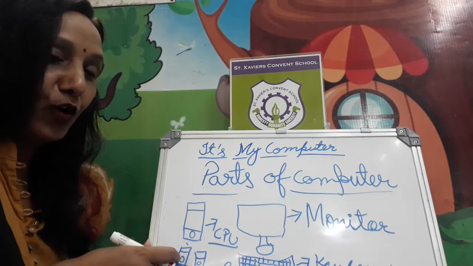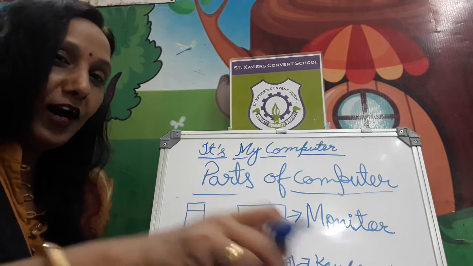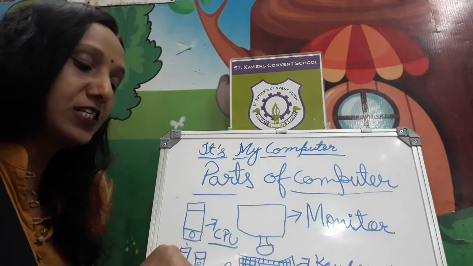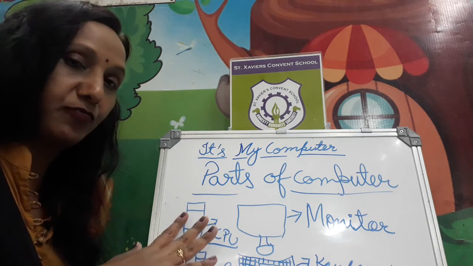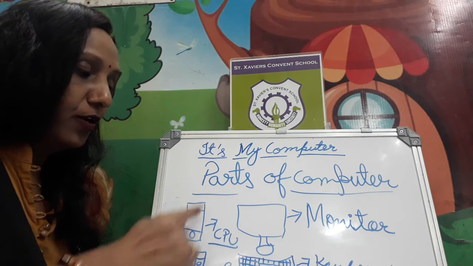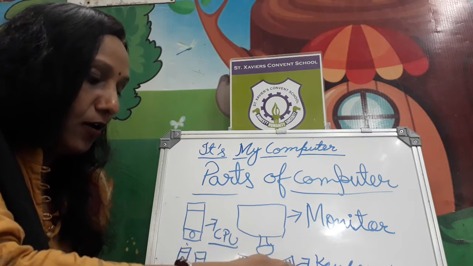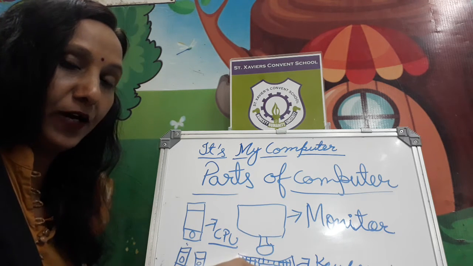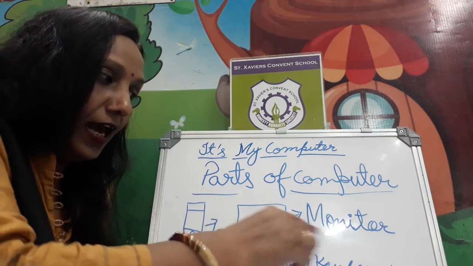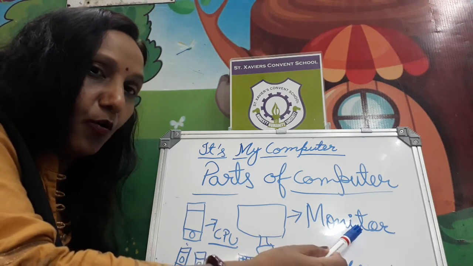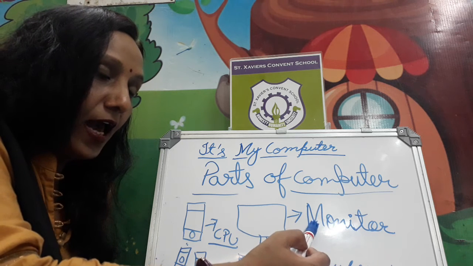Alright. So what you have to do is keep in your memory the parts of the computer system. These are the main parts of the computer system: monitor, CPU, keyboard, mouse, speakers. And you have to repeat with me. Spelling of monitor, M-O-N-I-T-O-R. Speak now.